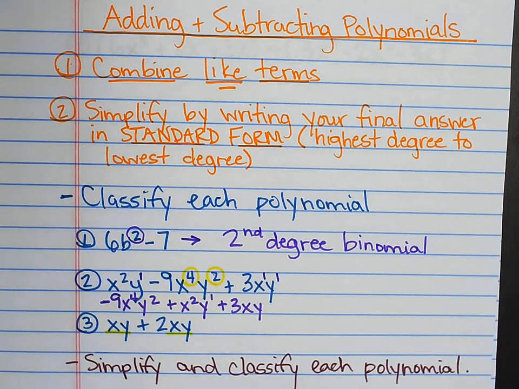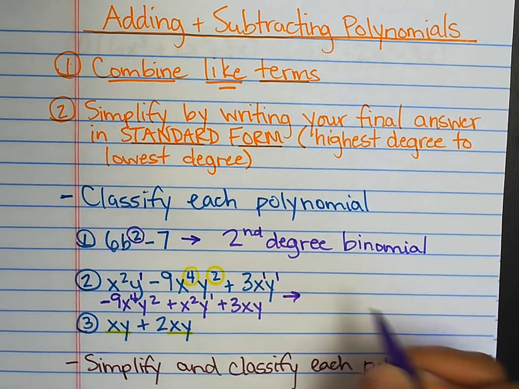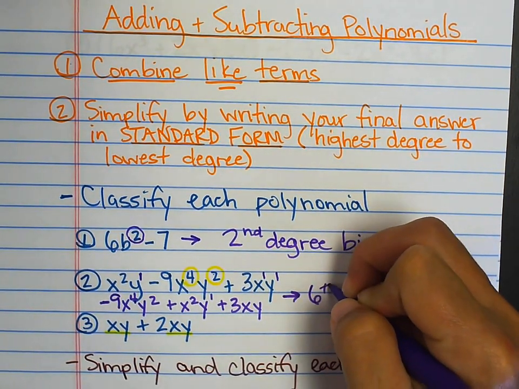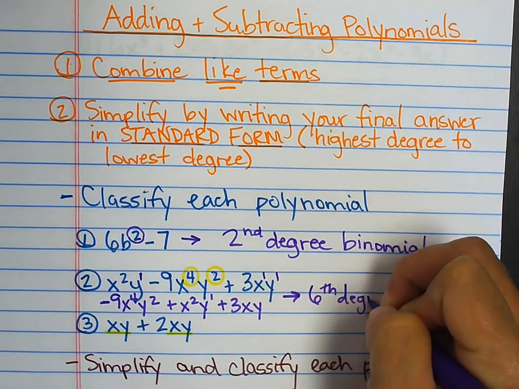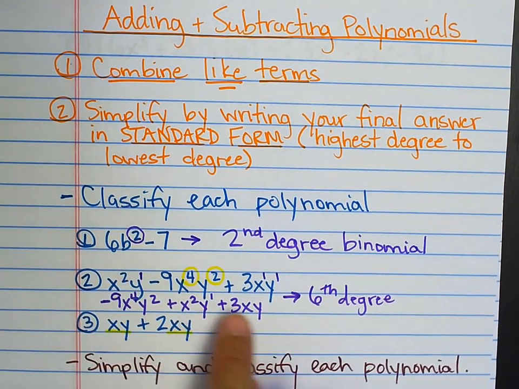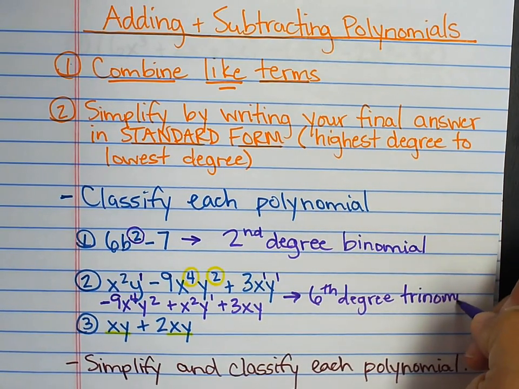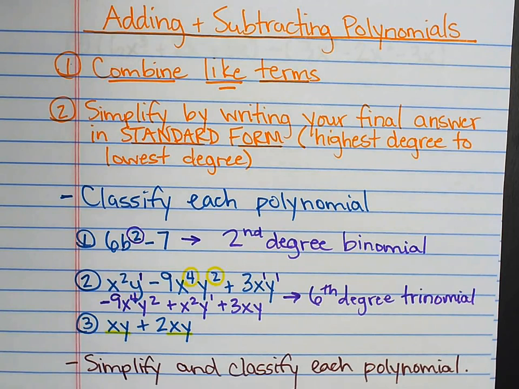Standard form is from the highest degree to the lowest degree. And if we were going to name this, it would be called a sixth degree, and there are 3 terms, so it would be a trinomial. Sixth degree trinomial.